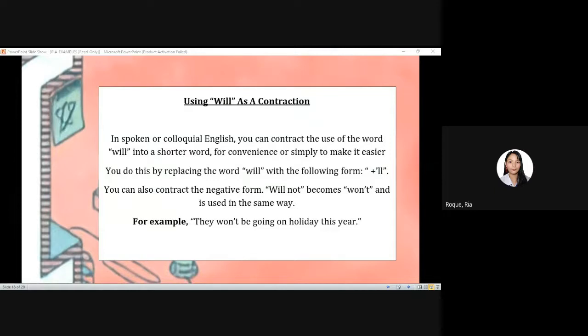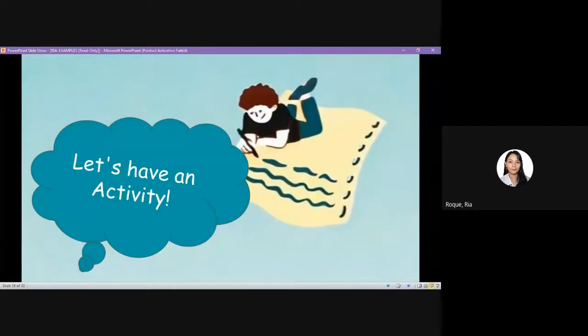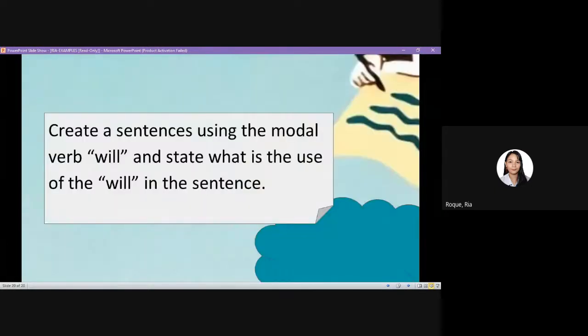So for your activity, by the way, this is a take home activity. You will create sentences using the modal verb will and state what is the use of will in the sentence. Your work should be submitted in our Google Classroom on or before Monday.